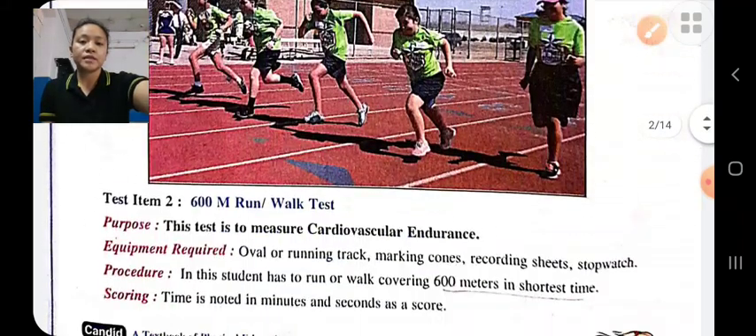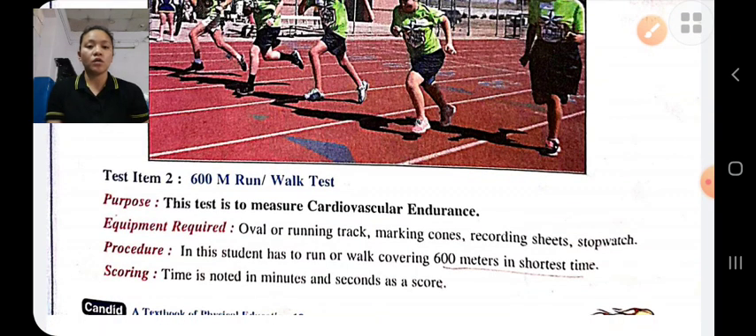Next test item is the 600 meters run or walk test. This test item is used to measure the cardiovascular endurance of a child. This test requires marking cones, recording sheet, stopwatch, running track, etc.